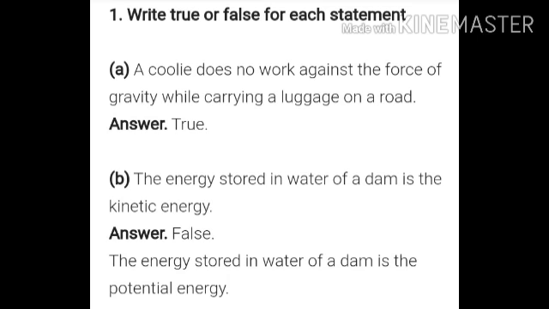Children, now we will solve the exercise questions. First question is, write true or false for each statement. A coolie does no work against the force of gravity while carrying a luggage on a road. True. The energy stored in water of a dam is the kinetic energy. False. It is a stored energy, so it is potential energy.